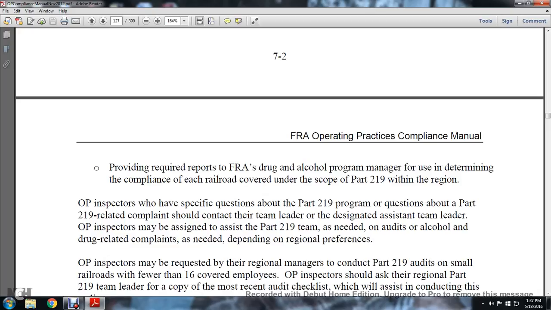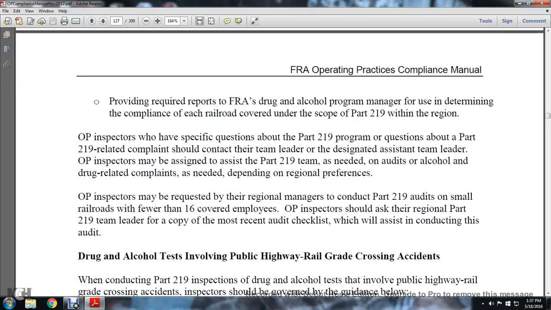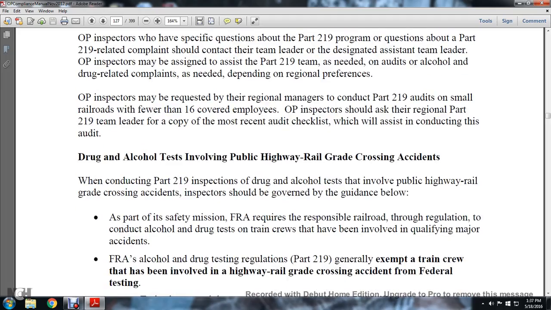Operational practice inspectors who have specific questions about the Part 219 program, or questions about a Part 219 related complaint, should contact the team leader or the designated assistant team leader. Operational practice inspectors may be assigned to assist with Part 219 audits and alcohol and drug related complaints as needed. Depending on regional performance, an operational practice inspector may be requested by the regional manager to conduct Part 219 audits on a small railroad with fewer than 16 covered employees. Operational practice inspectors should ask the Part 219 team leader for a copy of the most recent audit checklist to assist with conducting this audit.